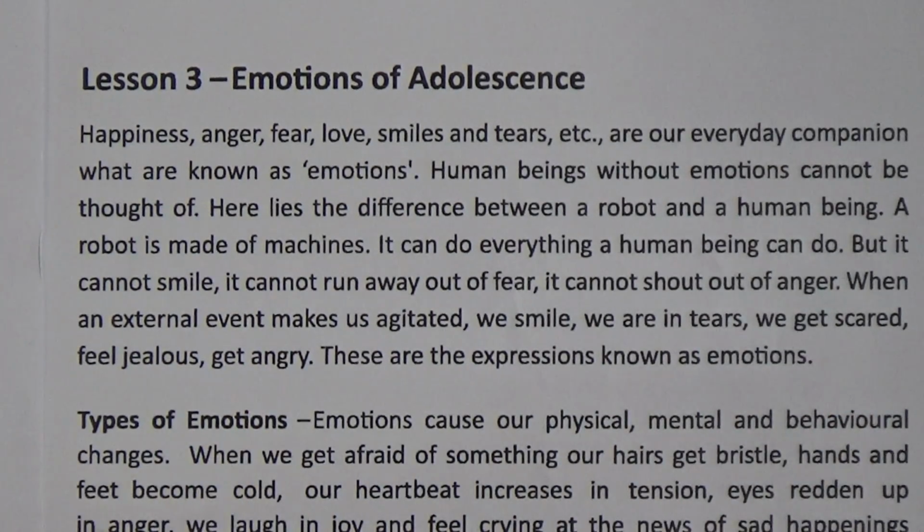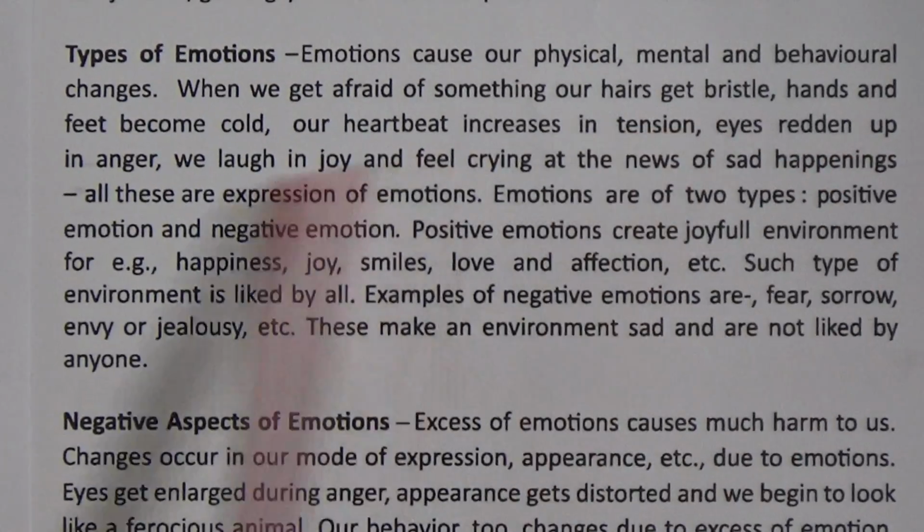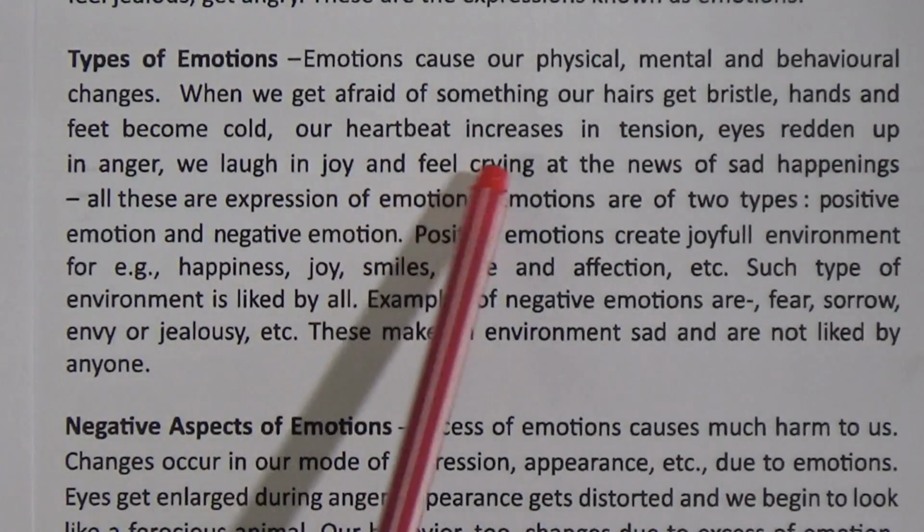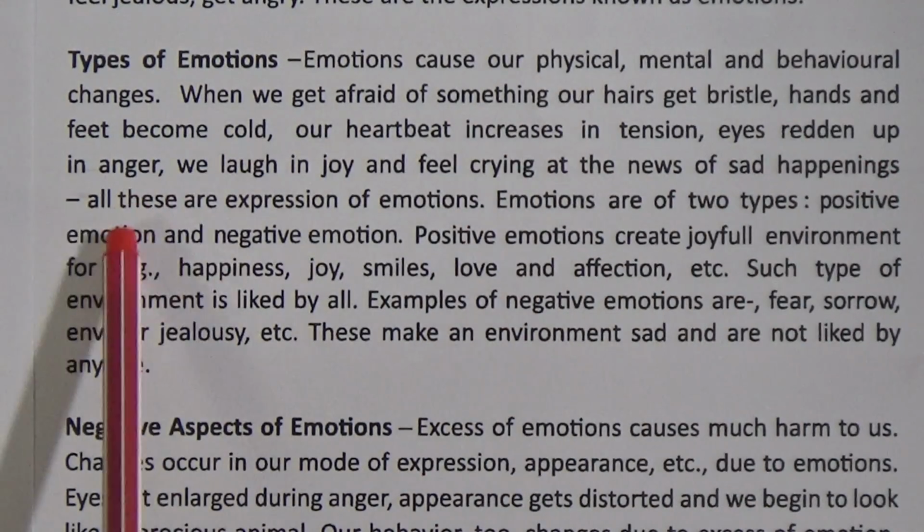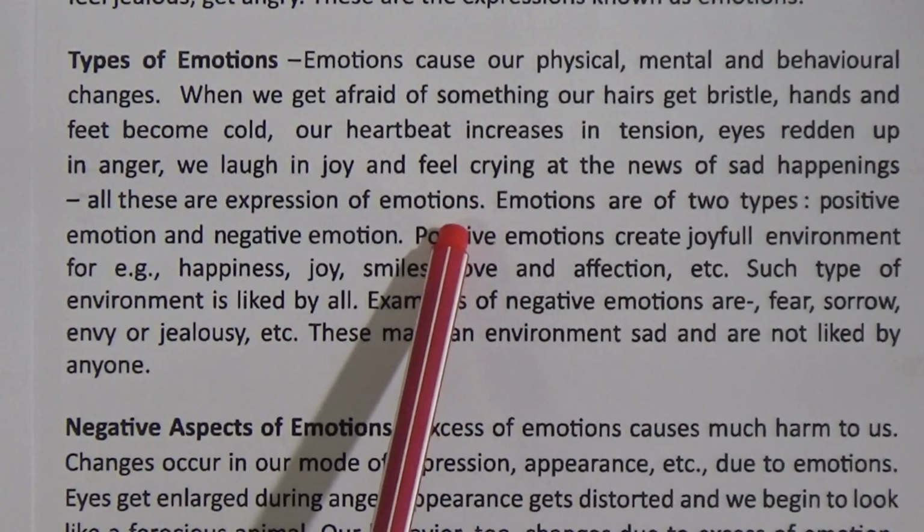So now we will read types of emotions. Emotions cause our physical, mental and behavioral changes. When we get afraid of something, our ears get dull, hands, feet become cold, our heartbeat increases in tension, eyes redden up in anger, we laugh in joy and feel like crying at the news of sad happenings. All these are expressions of emotions.